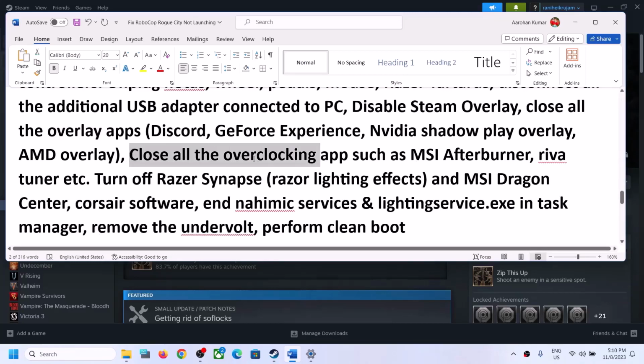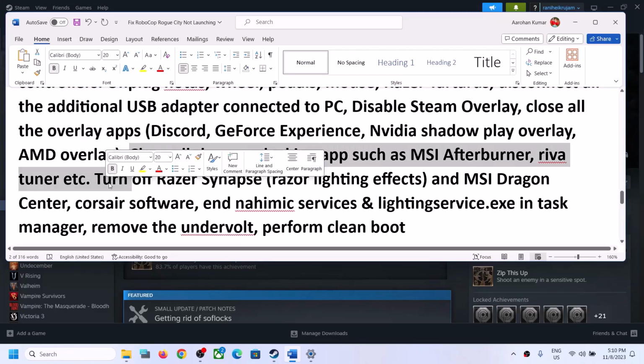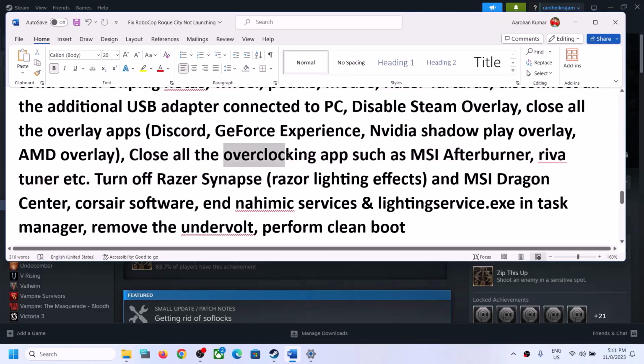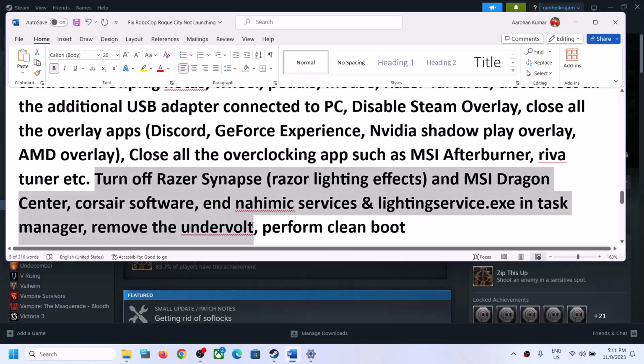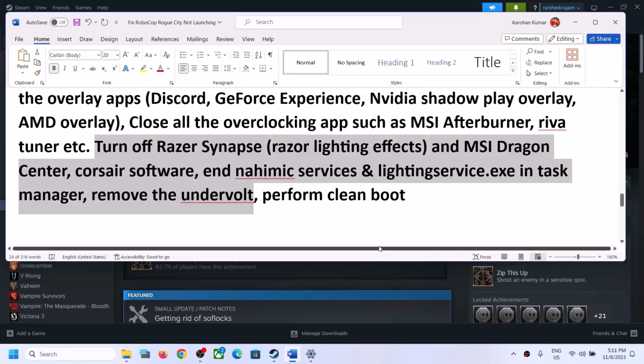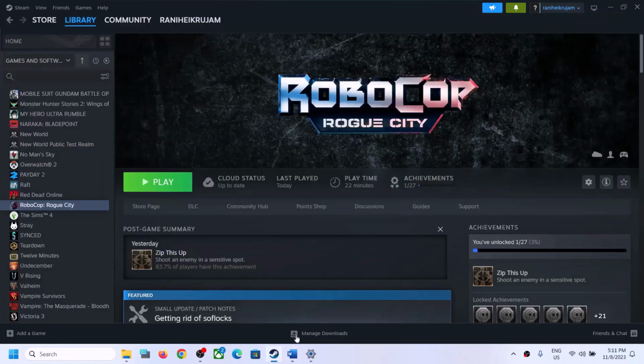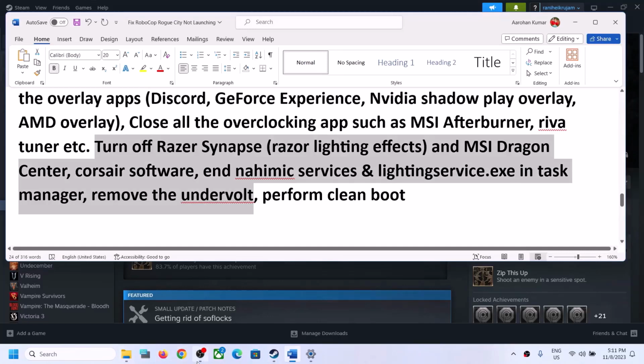Also close all the overclocking applications. So if you have MSI Afterburner or RivaTuner or any kind of overclocking application, make sure that you close all the overclocking applications and do not overclock, and then launch the game. Also, if you have any third-party services or applications running, close them. Make sure only the Steam and the game is running. The rest, close everything, including OBS, including all your browsers. Close it and then launch the game.